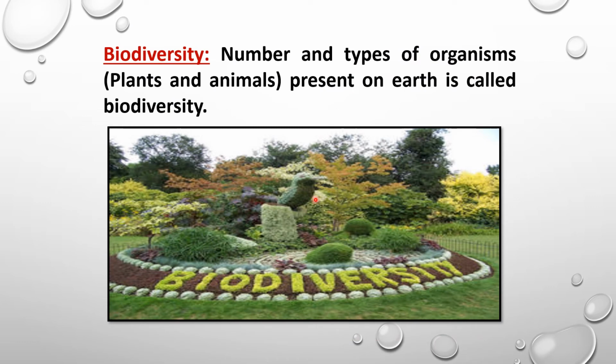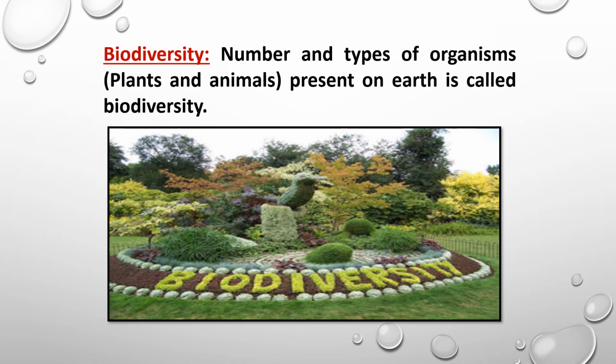So here we have concluded all the features of a living organism. Now we'll see how biodiversity is made. There are varieties of organisms, either plants or animals or microorganisms. Those all combined form a special structure, and that is called biodiversity. We can define biodiversity as the variety of plants and animals present over our earth.